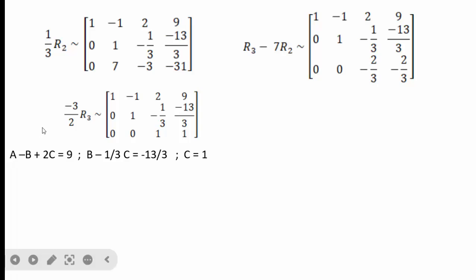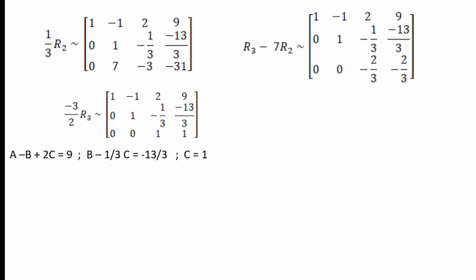From this, we can write the equations. The first column is the coefficient of A, the second is the coefficient of B, and the third column is the coefficient of C. We write the first equation from the first row: A minus B plus 2C equal to 9. From the second row, we write the second equation: 0A plus B minus 1 by 3C equal to minus 13 by 3. That means B minus 1 by 3C equal to minus 13 by 3.